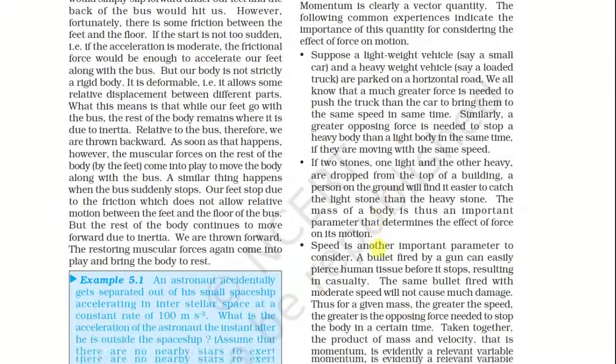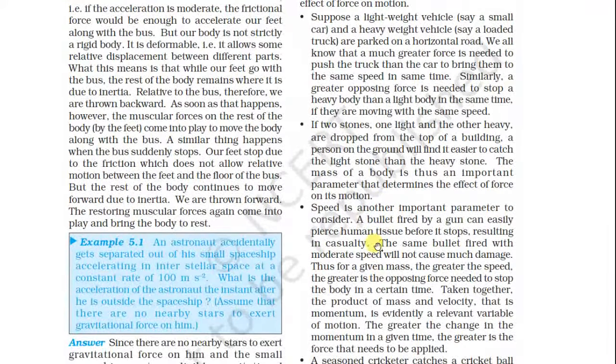Speed is another important parameter. Consider a bullet fired by a gun, which can easily pierce human tissue before it stops, resulting in casualty. The same bullet fired with moderate speed will not cause much damage. Thus, for a given mass, the greater the speed, the greater is the opposing force needed to stop the body in a certain time. So taken together, the product of mass and velocity, that is the momentum, is eventually the relevant variable of motion.